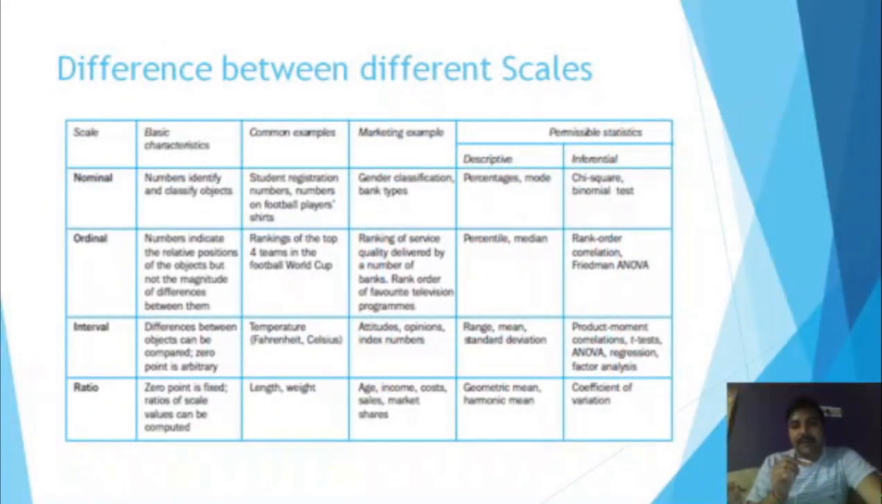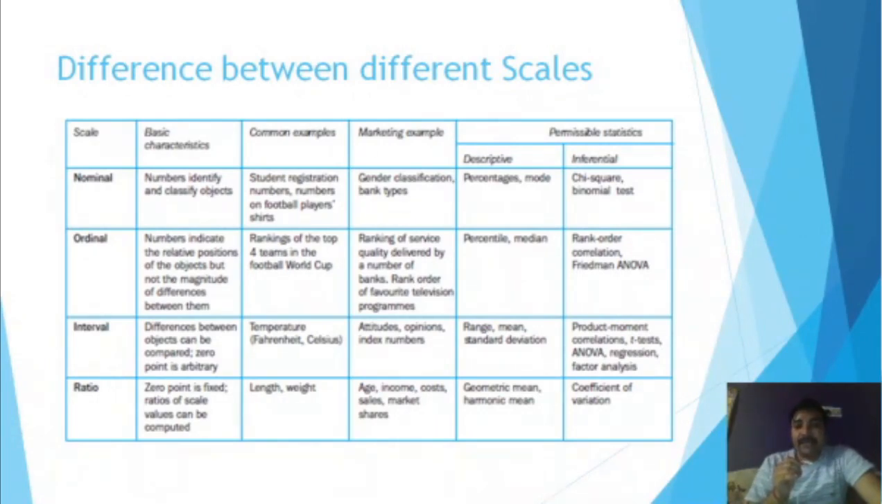Difference between different scales. Here, the nominal scale. The basic characteristic of this is that numbers identify and classify the objects. Here we assign some number for identification or for tracking events and objects. A common example can be the student registration number, like we give them a roll number or enrollment number. These are examples of nominal scales, or giving numbers to the players. That is again an example of the nominal scale.